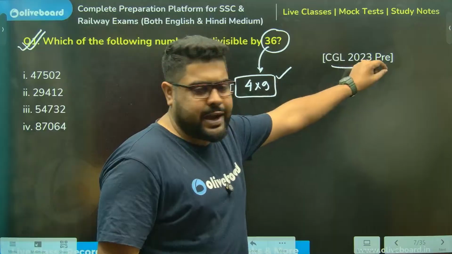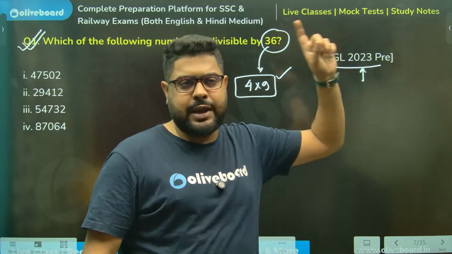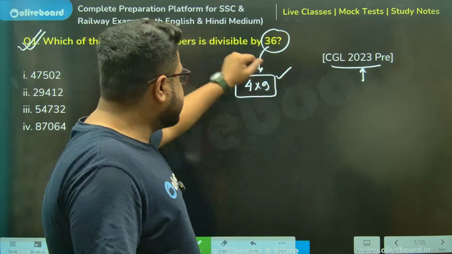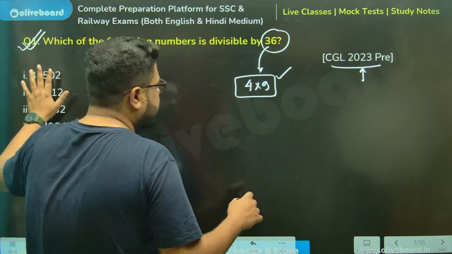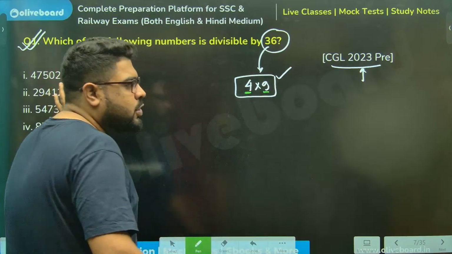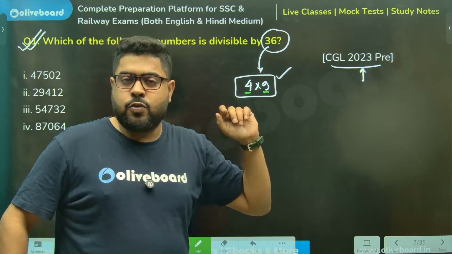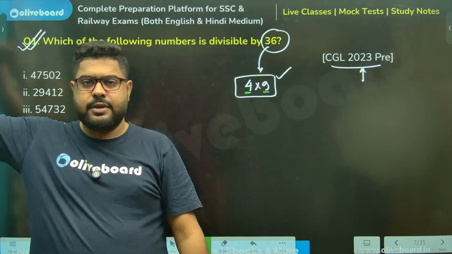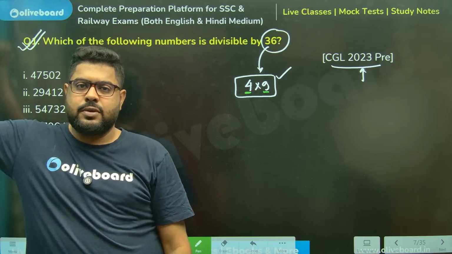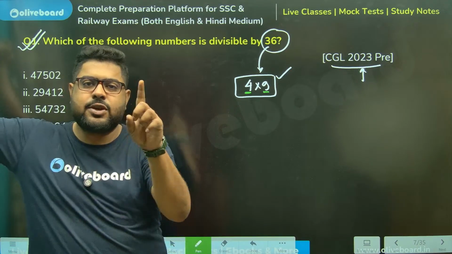Every word you write, every time you put a stroke, you have to have a clear game plan. Sir, can anyone tell me, I don't know this? Should I check for 4 first or should I check for the divisibility rule of 9 first? Anyone? Which one should I check first? Use your common sense. That's your biggest weapon.